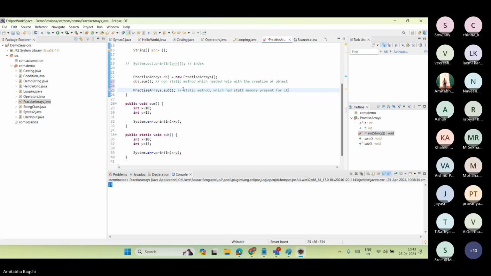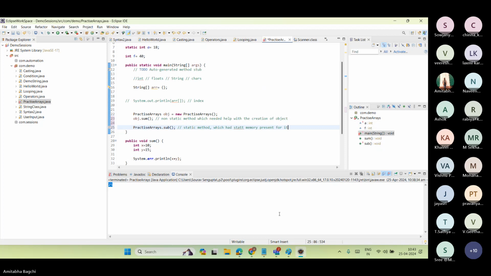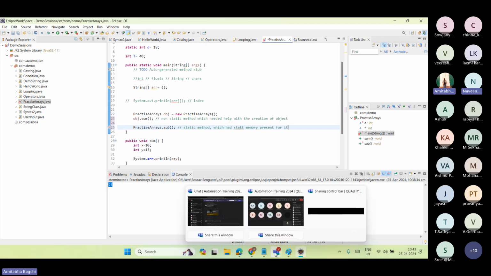Clear till now? You may have n number of doubts and you can throw me n number of doubts. I'll solve everything, but you have to be clear.